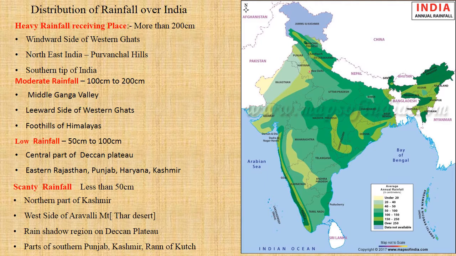Let us go to the scanty rainfall, that is less than 50 centimeters. If we say less than 50 centimeters, it is very little rainfall, received in the northern part of Kashmir, the Aravalli's west side where the Thar desert is formed, the rain shadow regions of the Deccan Plateau, the parts of southern Punjab, Kashmir again, and the Rann of Kutch in Gujarat. So these places receive scanty rainfall. Let us go to the next slide.